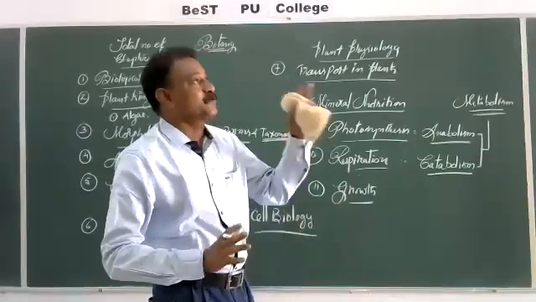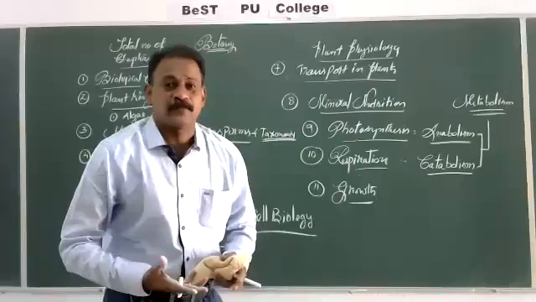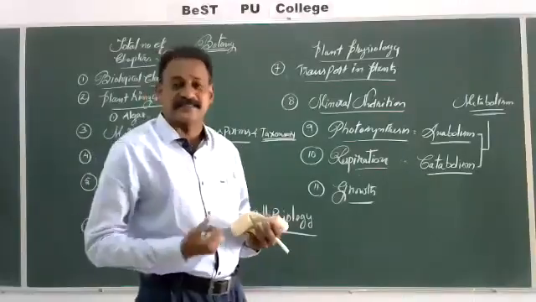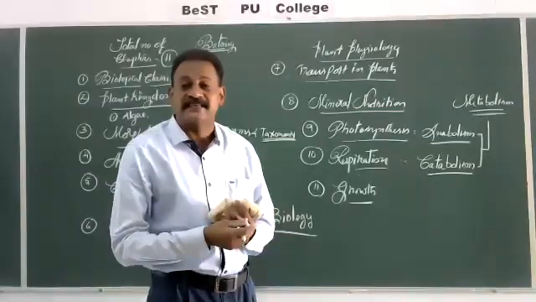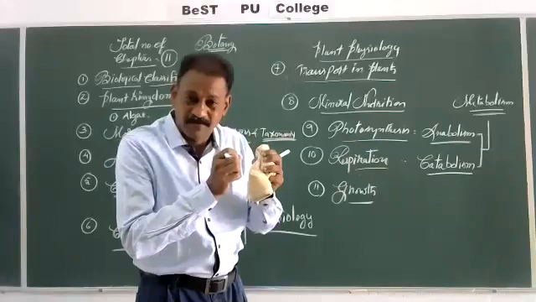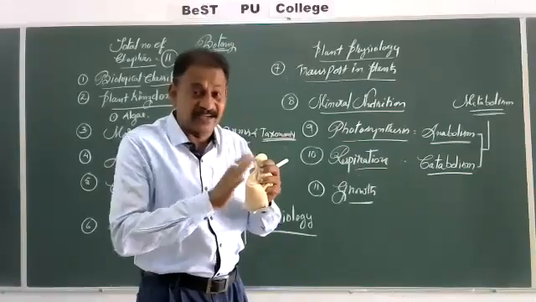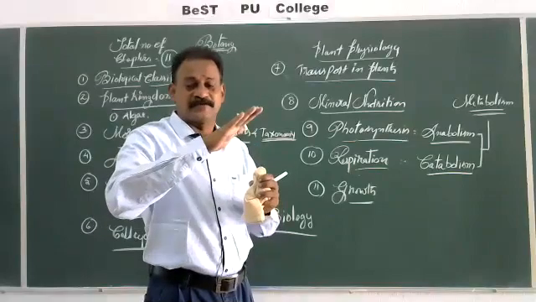Whenever a plant is exposed to sunlight, what happens? What are the hormones? Where are hormones produced? For example, auxins, gibberellins, cytokinins, ethylene, abscisic acid. Each and every plant hormone is responsible for regulation of growth.